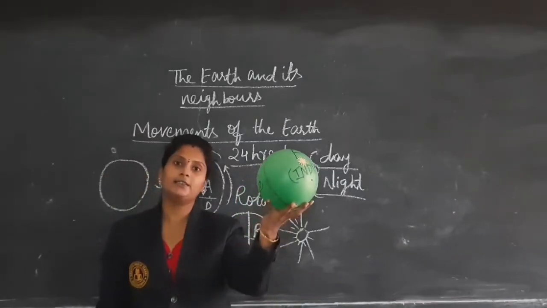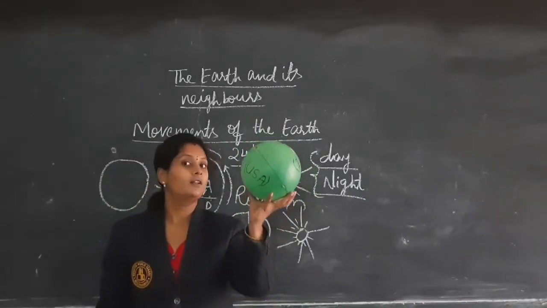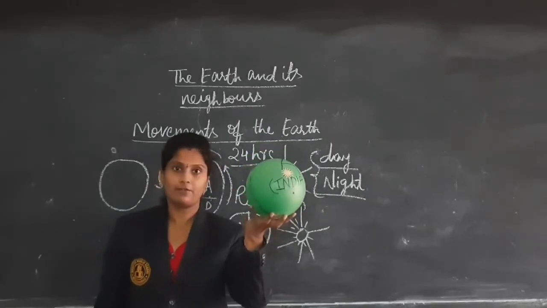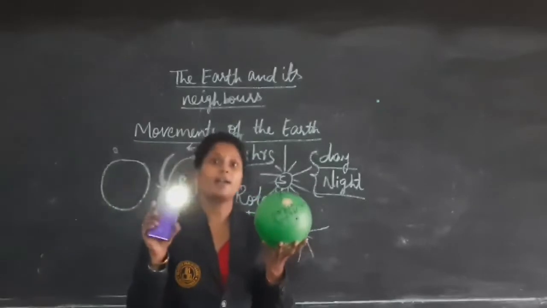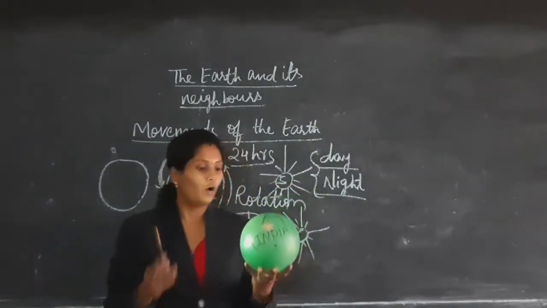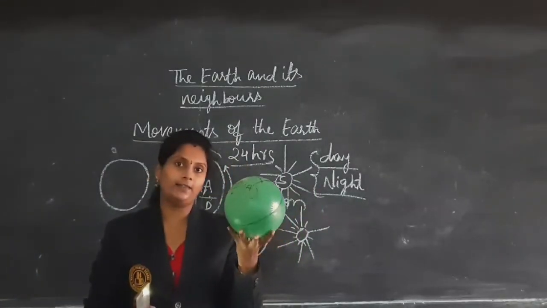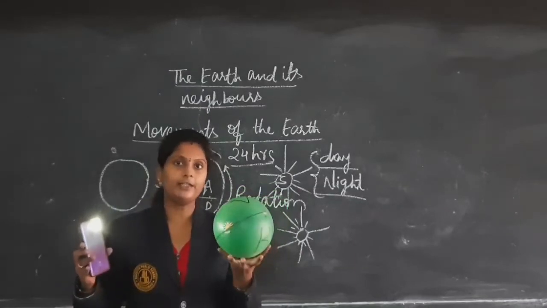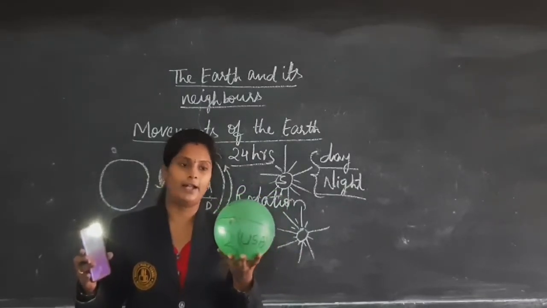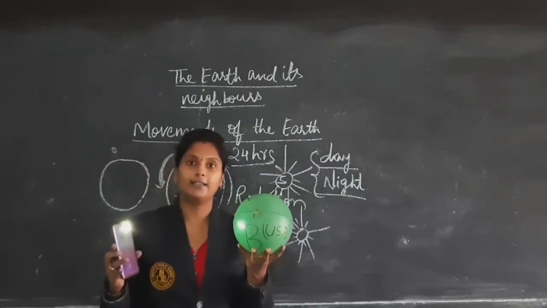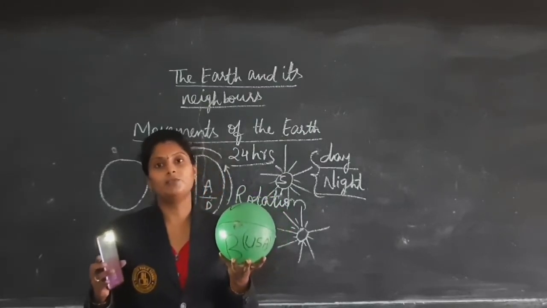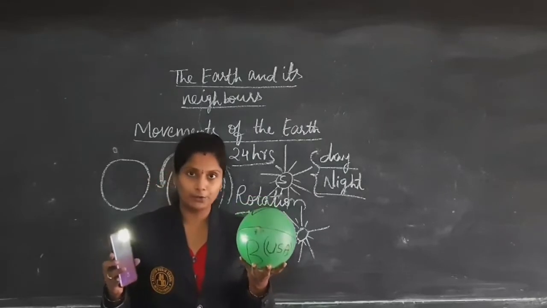So what do we have here in our class? This is not a ball. This is Earth in our class. And my phone with the torchlight is acting as the sun. As I said, Earth keeps on rotating, so we are getting the day and night. But how are we getting the seasons? That process we call a revolution.